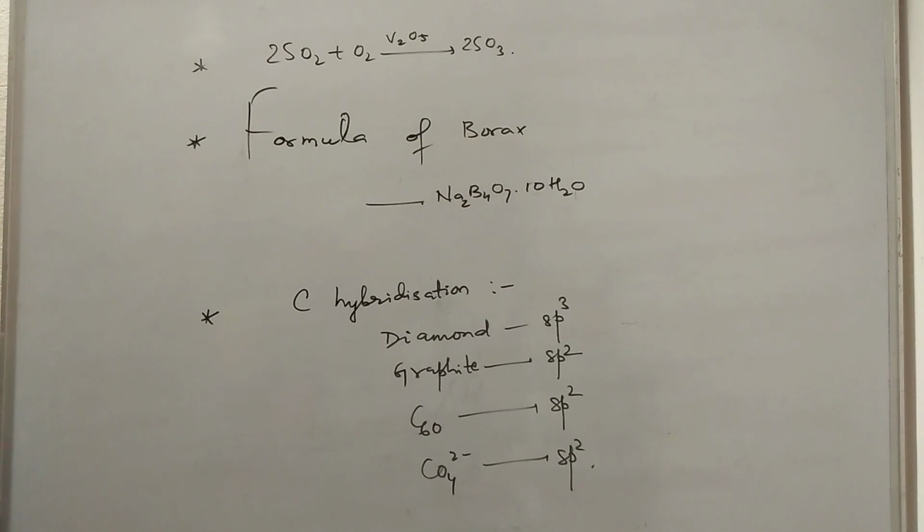The hybridization of carbon in diamond is sp3. One carbon is attached to four other carbons. The hybridization of carbon in graphite is sp2. It has double bond character with free electrons. That's why graphite is a conductor, whereas diamond is an insulator. In C60 Buckminsterfullerene, the hybridization of carbon is sp2. In the carbonate ion, the hybridization of carbon is sp2.